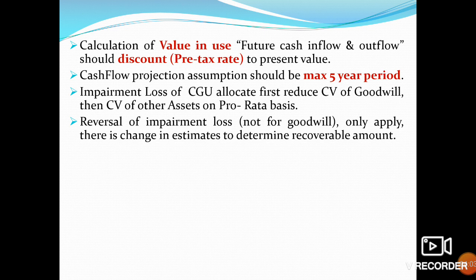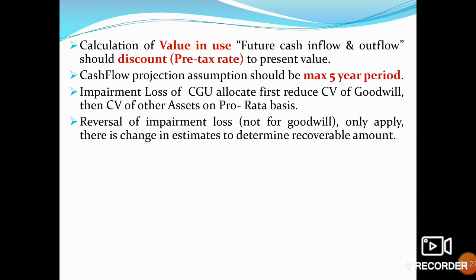Reversal of impairment loss: not for goodwill, only applies where there is a change in the estimates used to determine the recoverable amount. Reversal of impairment losses means in future we are going to reverse the impairment losses. This is not applicable to goodwill; reversal of impairment does not fall in this category.